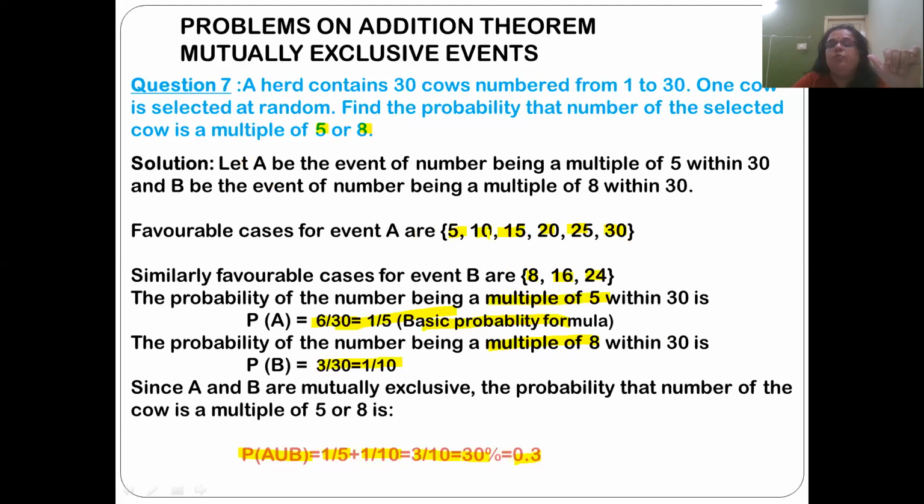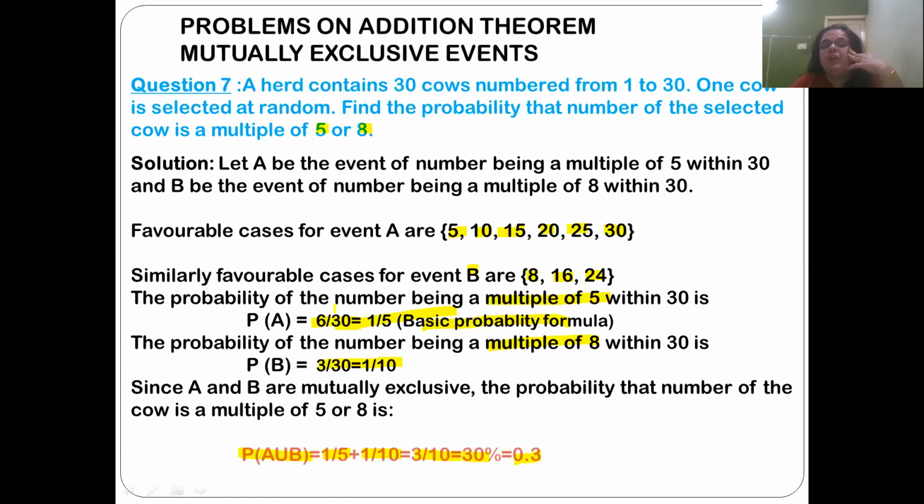Now event B. Favorable cases for event B are 8, 16, and 24. 8 twos are 16, 8 threes are 24. 8 fours are 32, and it will cross 30, so it will be outside our herd of cows.